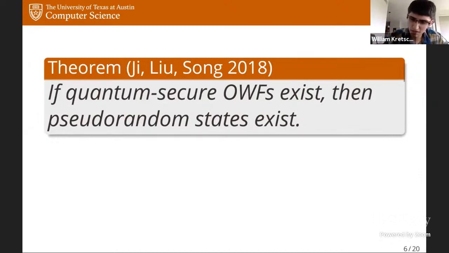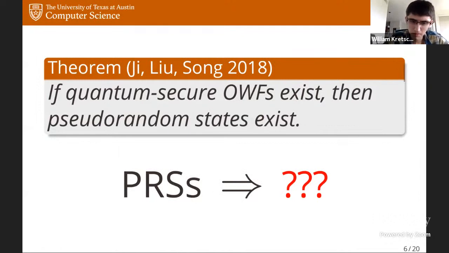So this is something we know, but what's more poorly understood is, in some sense, the other direction. So assuming pseudorandom states exist, then what else must be true? Are there other cryptographic primitives or complexity theoretic implications of the existence of pseudorandom states? And in fact, this was even raised as an explicit open problem in this paper. In 2018, they asked, is there a converse to this theorem? So assuming pseudorandom states exist, does this imply that one-way functions must exist?